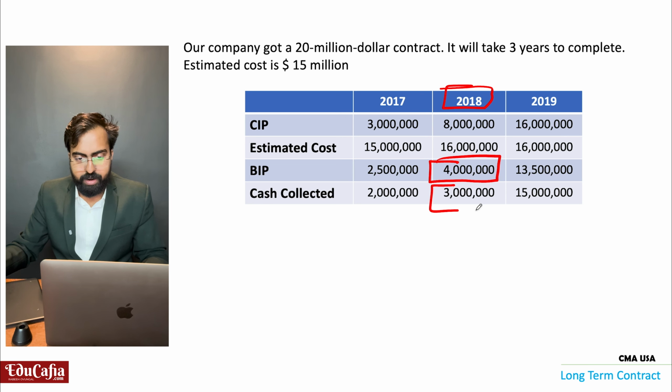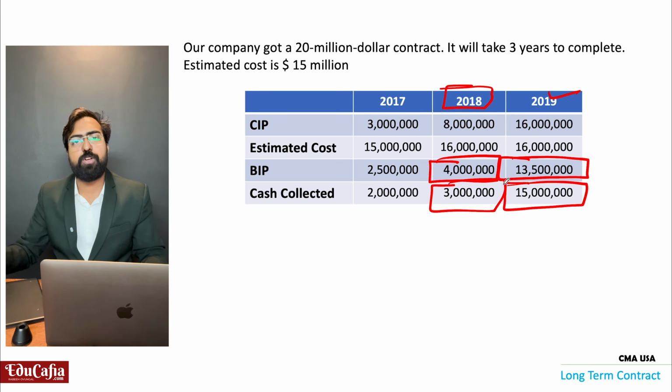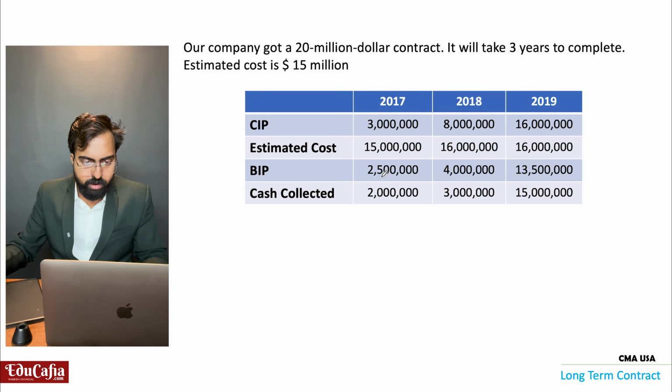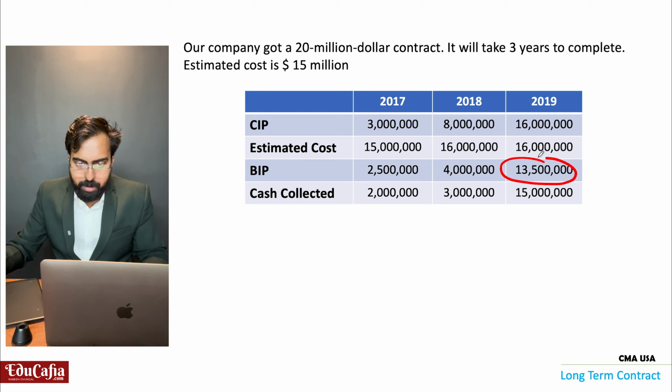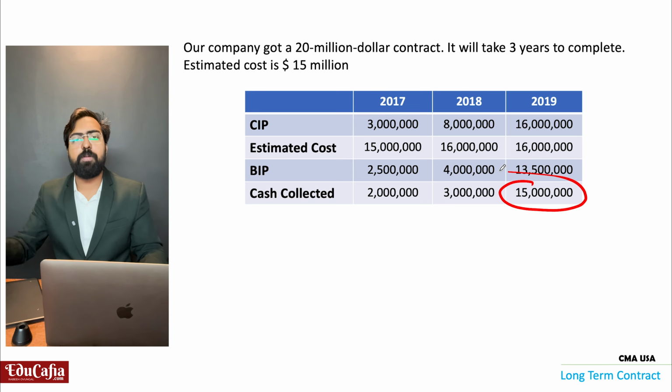We got 3 million. In 2019, another bill we are sending, 13.5 million. We got 15 million cash, because here 1 million pending is there. That 1.5 million plus this 13.5 million, total 15 million we got.